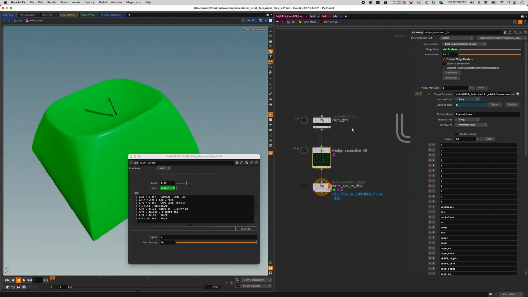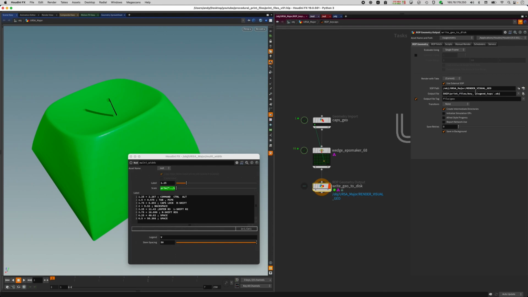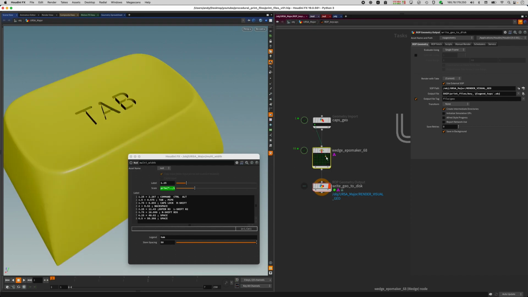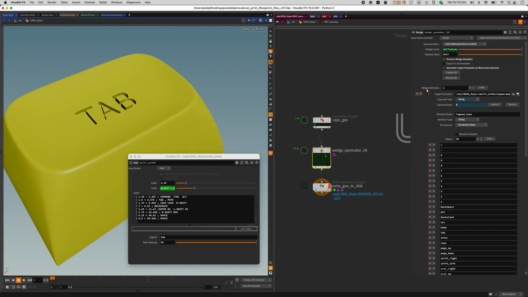So what happens now is we get the geometry, we iterate through all of these parameters, and then we save them out to disk. And as you can see, as I click here, this parameter is overwritten. That's what this export does. The target parameter is the new parameter 4, and it corresponds to these values.